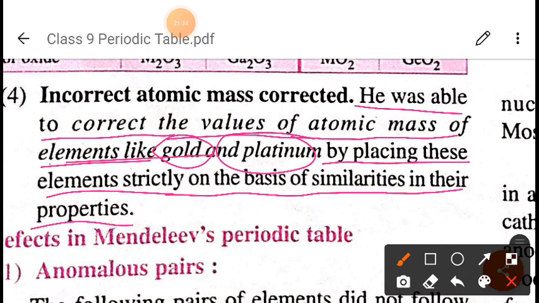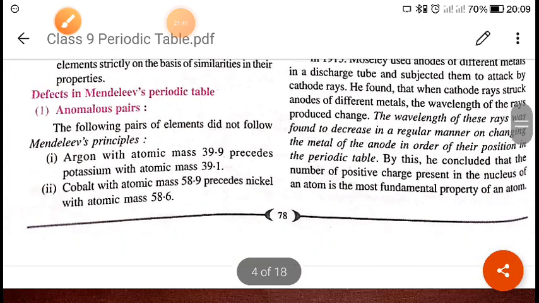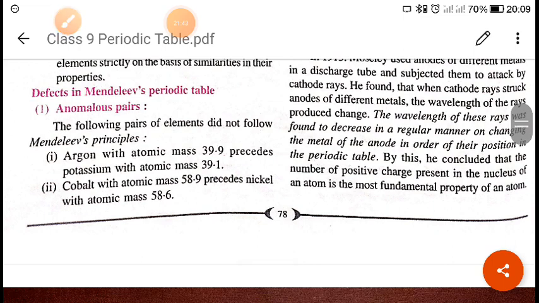What is the Mendeleev periodic table? Okay, now nowadays we are using the modern periodic table, right? So there must be some defect in the Mendeleev periodic table. That is why we are using the modern periodic table, right? So we will discuss what the defects were, or we will say, what are the limitations of this Mendeleev periodic table.